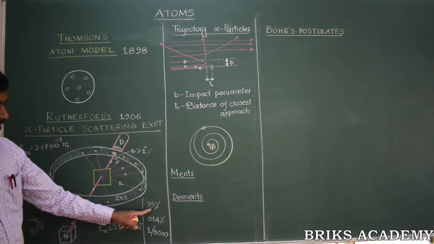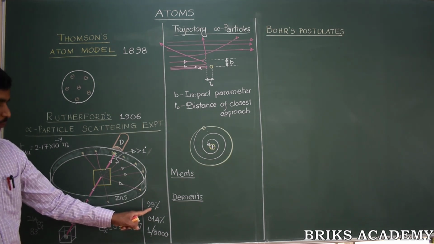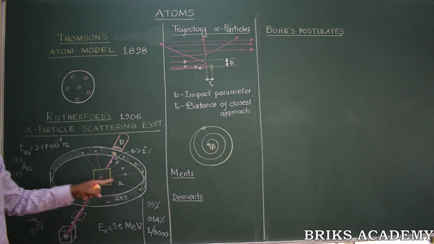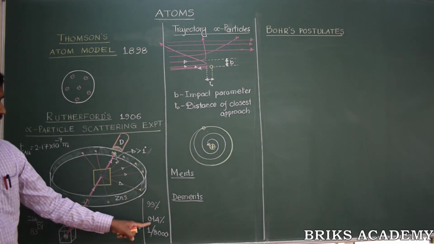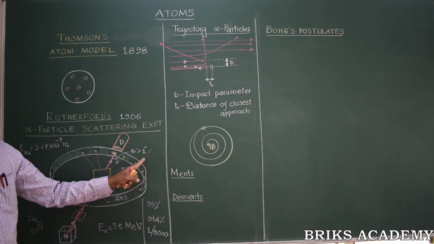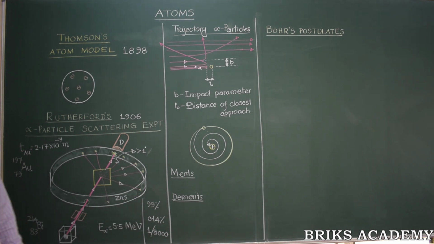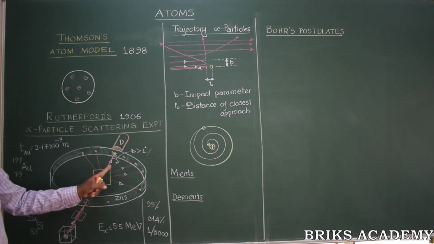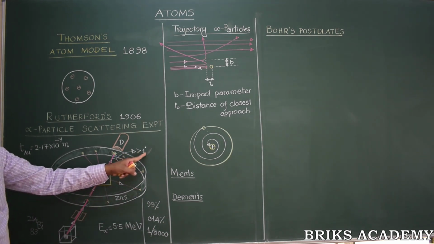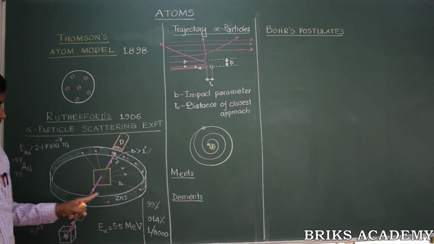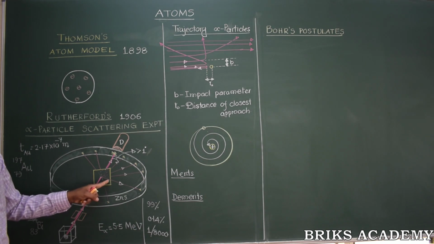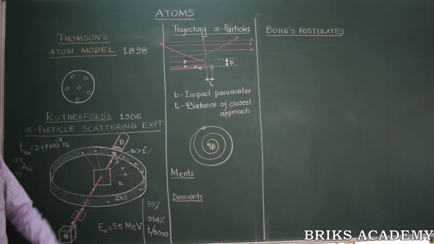So the experimental observations we will see once again: about 99% of the alpha particles passed undeviated without suffering any scattering or collisions with the gold atoms. Less than 0.14%, or exactly less than 1%, of the alpha particles scattered at an angle more than 1 degree. About just one particle out of 8,000 incident particles scattered at an angle more than 90 degrees.